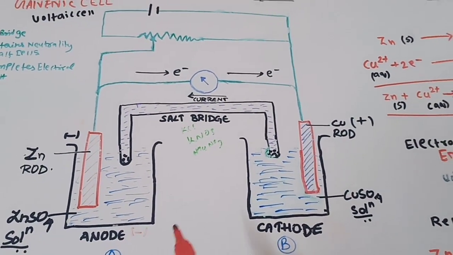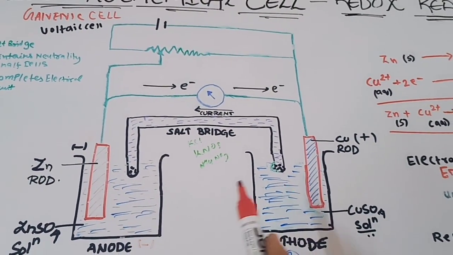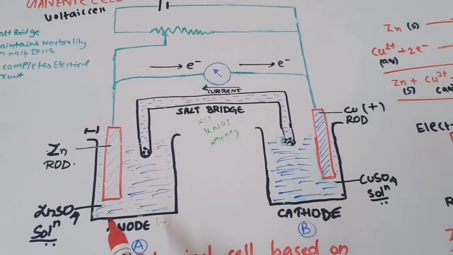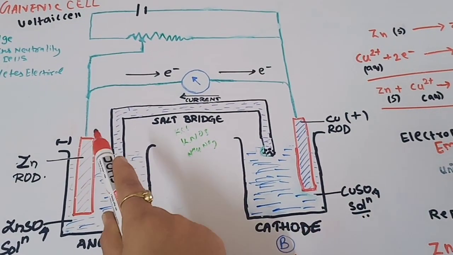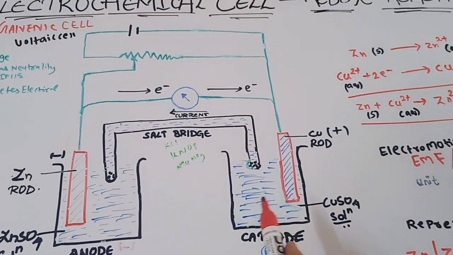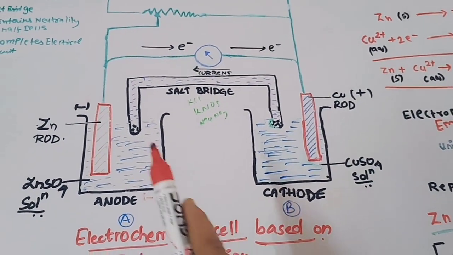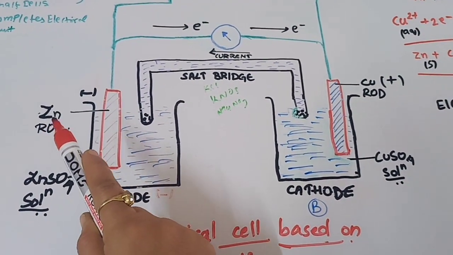One is the anode compartment, the other is the cathode compartment, or we can say two electrodes. The first is our zinc electrode. Zinc is dipped in the solution of zinc sulfate, and copper is dipped in the solution of copper sulfate. They are connected with the help of the salt bridge, and externally they are connected with a key and a voltmeter. Now we will see that in our zinc electrode, the zinc rod is there.